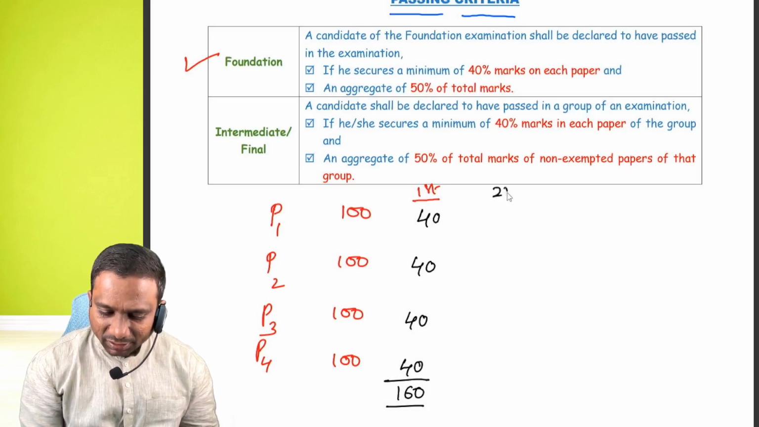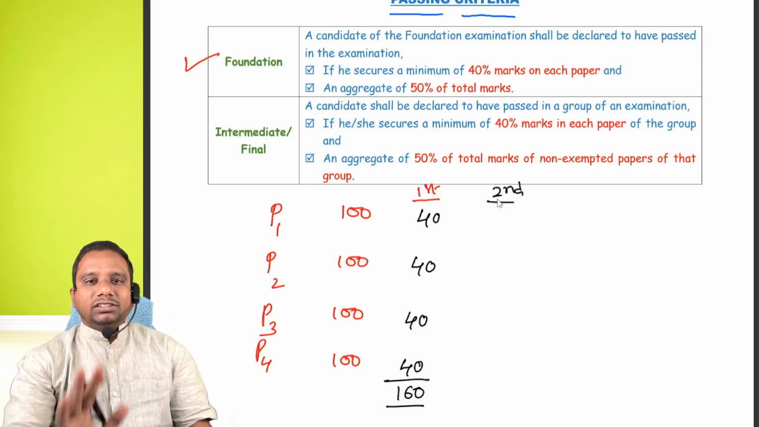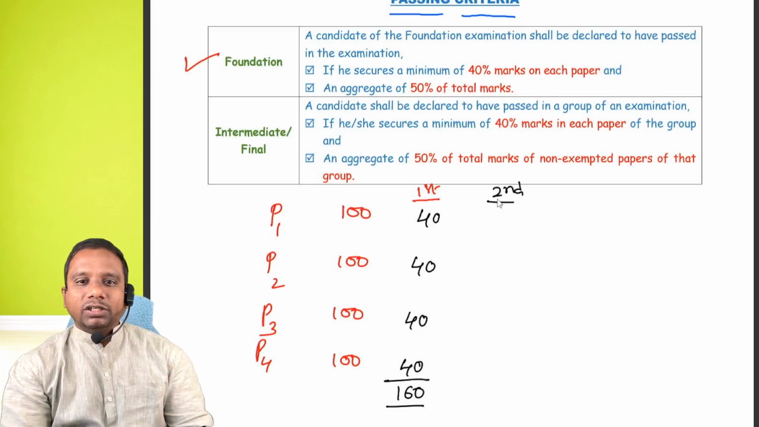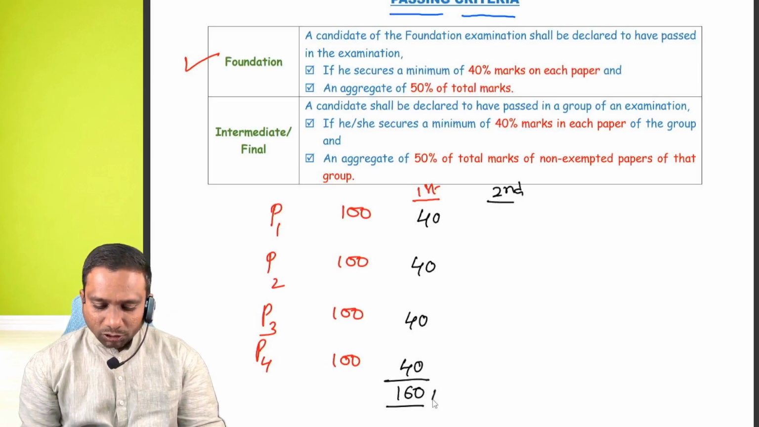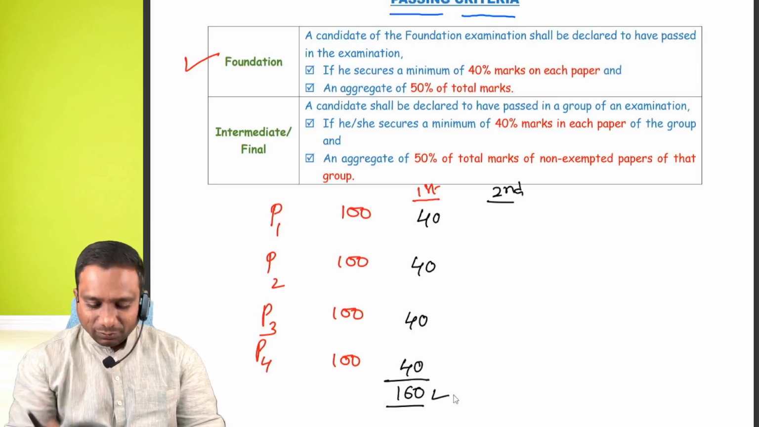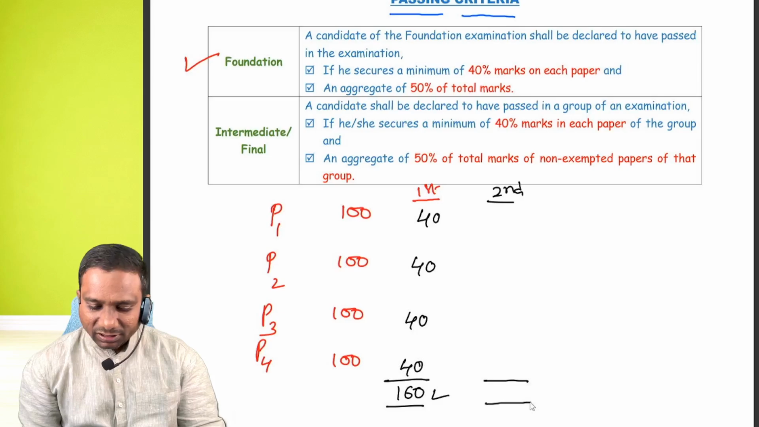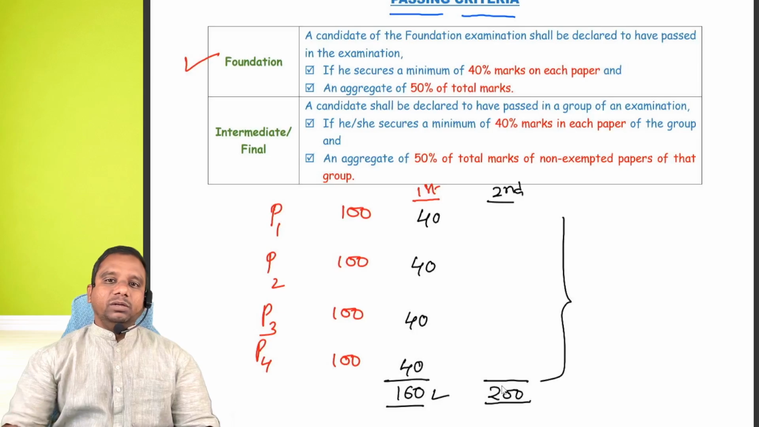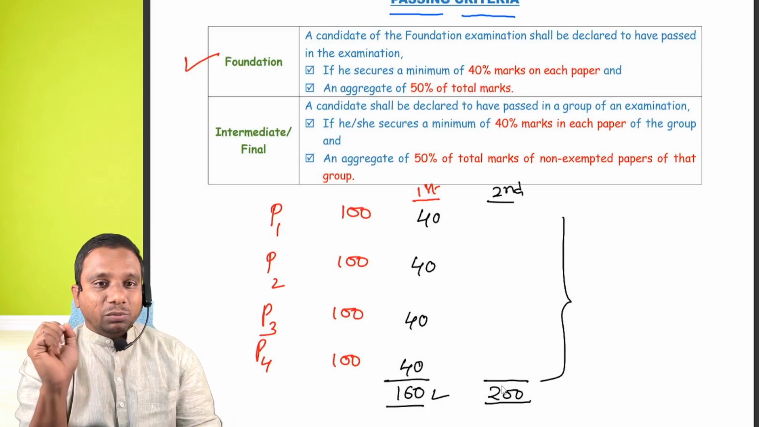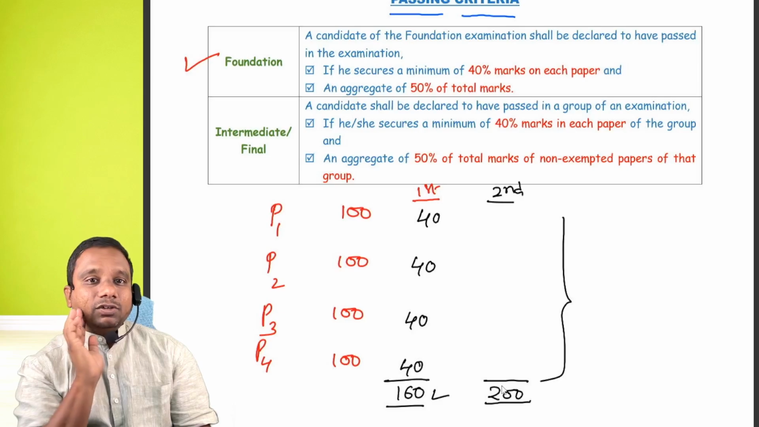Now, the second condition. The first condition is what? In each subject you should get 40 marks. So in total you get 160. But if you see the aggregation of all these 4 papers, you should get 200 marks. This is the passing criteria for foundation level.